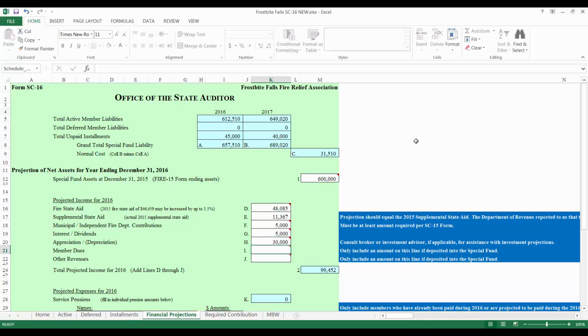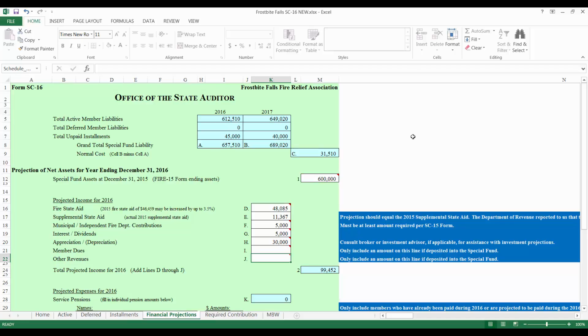On line I, enter member dues received to date, plus additional dues expected by the end of the reporting year to be deposited in the special fund. Frostbite Falls deposits their member dues into the general fund, so I will leave this section blank. Finally, for line J, enter all other income, including supplemental benefit reimbursements. Frostbite Falls doesn't expect any other revenues throughout the reporting year, so I will also leave this section blank. Note that the total projected income will be automatically calculated.